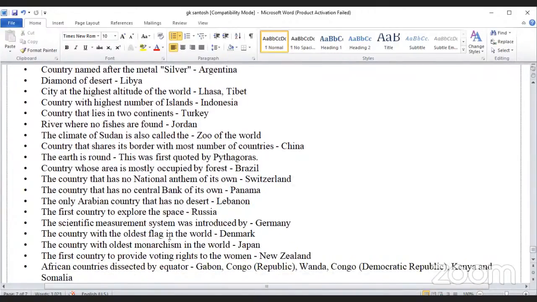The first country to explore space, Russia. The scientific measurement system was introduced by Germany. The country with the oldest flag in the world, Denmark. The country with the oldest monarchy in the world is Japan. The first country to give voting rights to women is New Zealand. African countries crossed by the equator: Gabon, Congo, Rwanda, Democratic Republic of Congo, Kenya and Somalia.